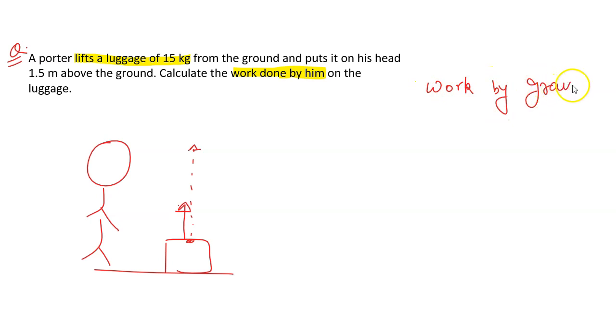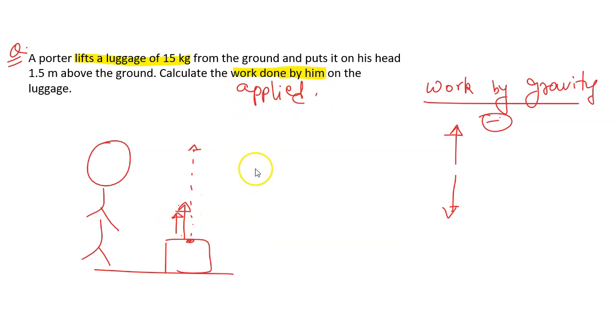If the question would have been to calculate work done by gravity, then the work done would have been negative, because gravitational force acts in the downward direction and it is being displaced in the upward direction. So just assume, if you have to lift any object and put it on your head, then you will apply the force in this direction definitely, right? So this is with respect to applied force. So work in this case will be applied force, and force will be against the force of gravity. So let us say this is the applied force and this is the gravitational force, which is mg. So both these forces should be equal.